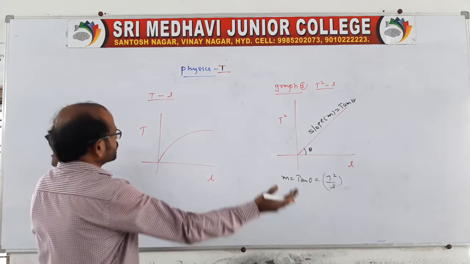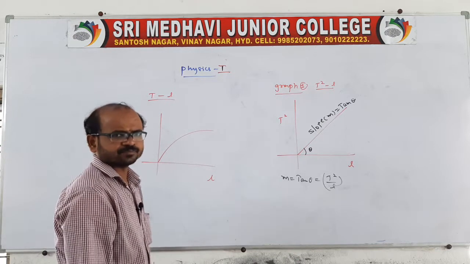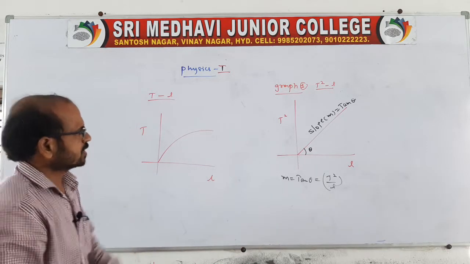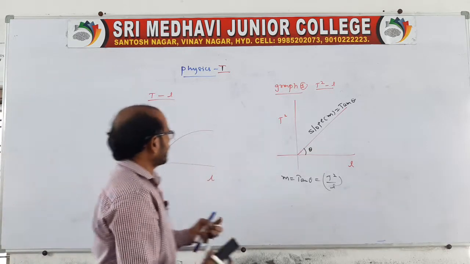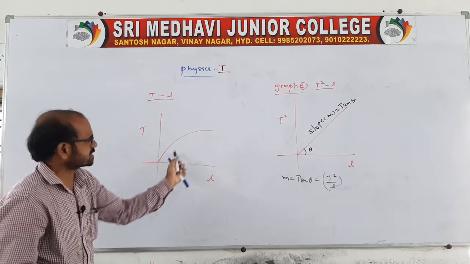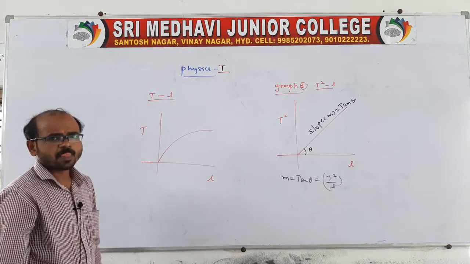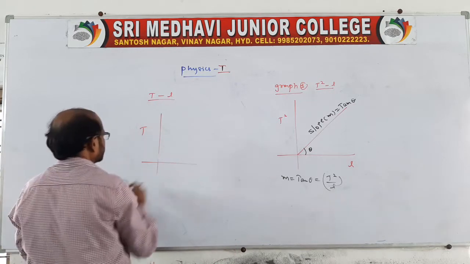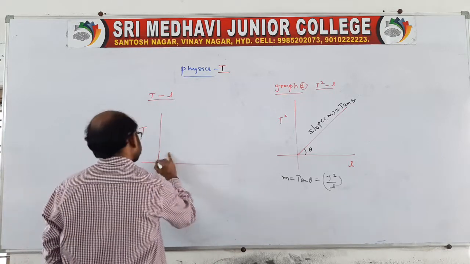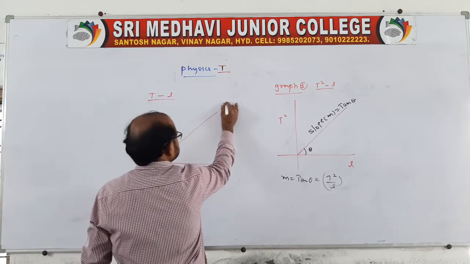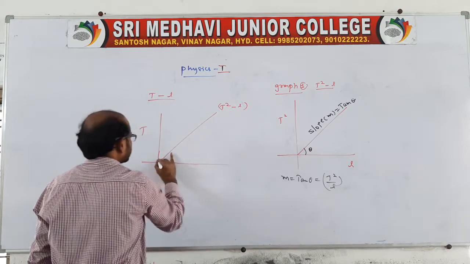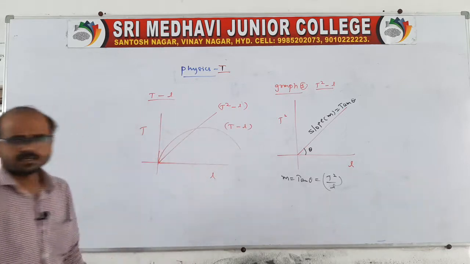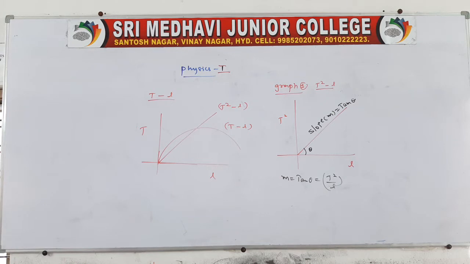Okay, and for these two combinations, suppose it is asked, you draw both together. Now the T square versus L graph is a straight line, and the T versus L graph is represented like a hyperbola. Look at both together: the T square L graph is a straight line, and here the T and L graph, time and length, is represented like this.